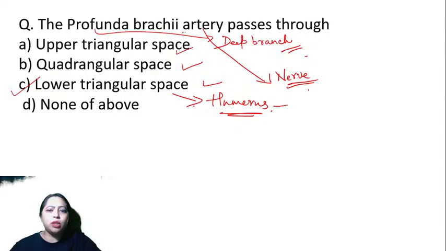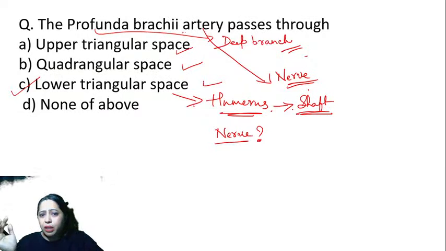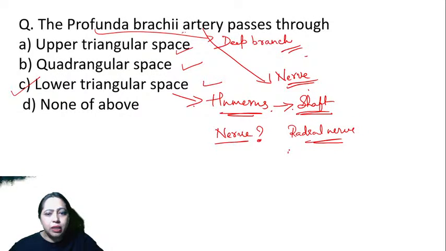The shaft of the humerus it is related to. So which nerve am I talking about? I'm slowly coming to the answer. Think, think, think. Radial nerve. Kumaran says radial nerve, and Nirbhay also says radial nerve. Yes, you're right. It is radial nerve. Radial nerve also can get compressed here.